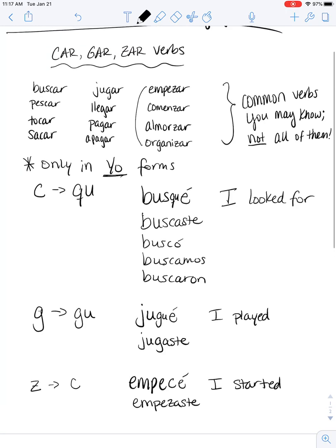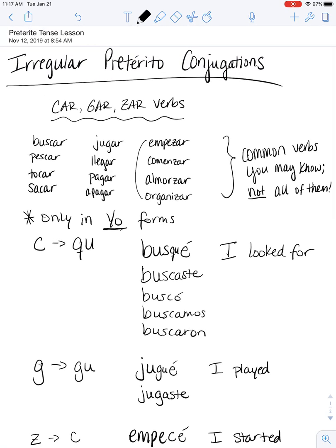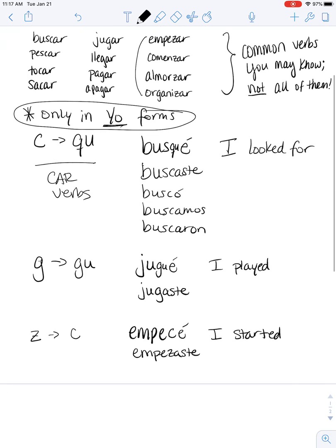So the things to remember here for your CAR, GAR, ZAR verbs in the preterito. It only happens in the yo form. Your C changes to a QU in CAR verbs. The G changes to a GU in GAR verbs. And the Z changes to a C in ZAR verbs.